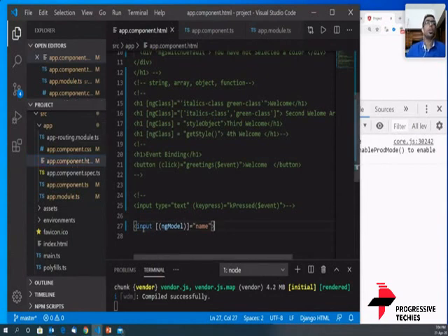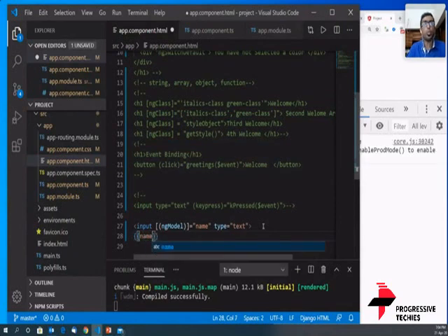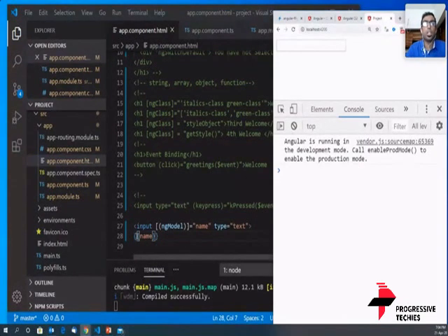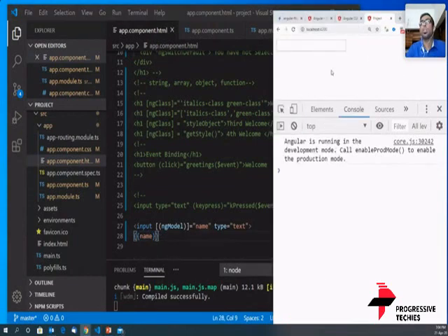So let's start off with the input. It says ngModel is name, and type is equal to text. That's not actually necessary, but we just keep it that way. And using interpolation, I am going to put in the name here. So what is happening here? It is interpolation. Interpolation is just to show the value of this variable; it will display the name. So when we start off here, there is nothing here. Why? Because the variable is blank now.